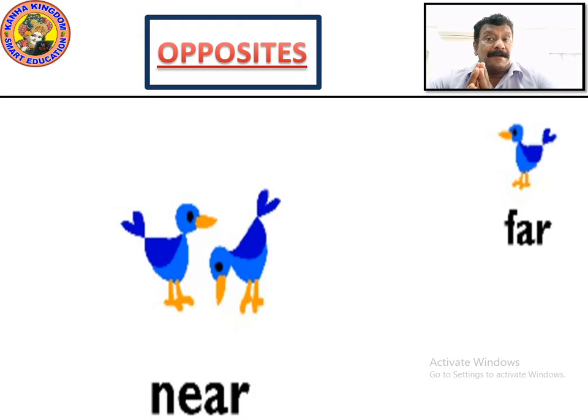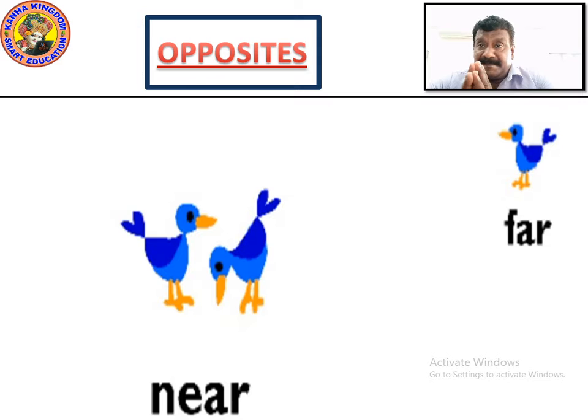What is that word called? Near. They are near each other. They are both very much near. And one bird which is sitting very far, we can define as far. Far means a bit far from the place where we stand. From here we can see some things which are very far, single.